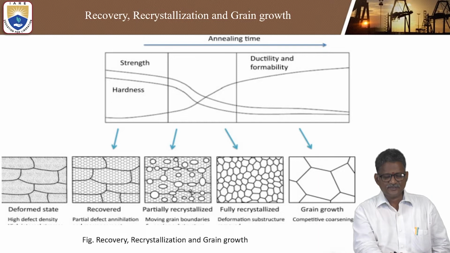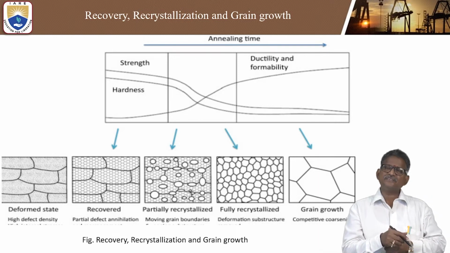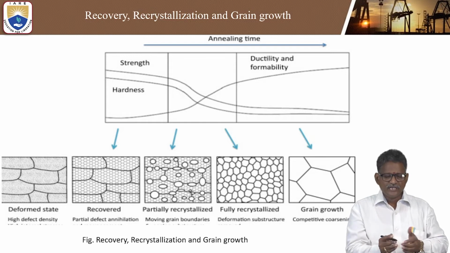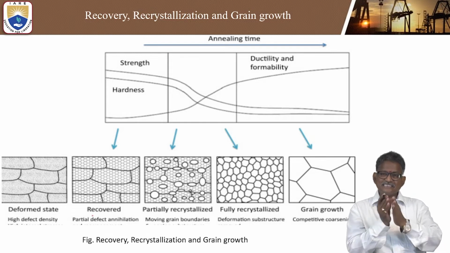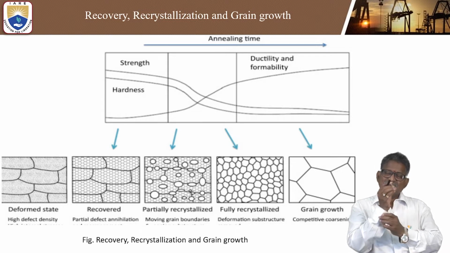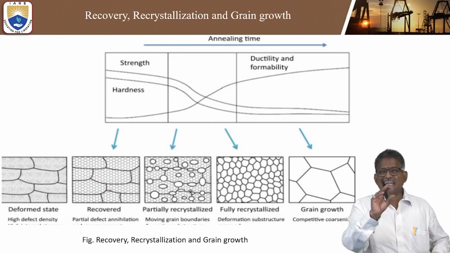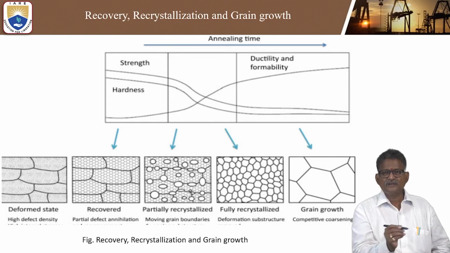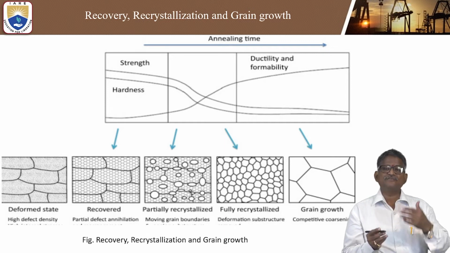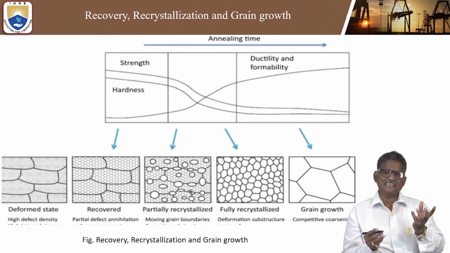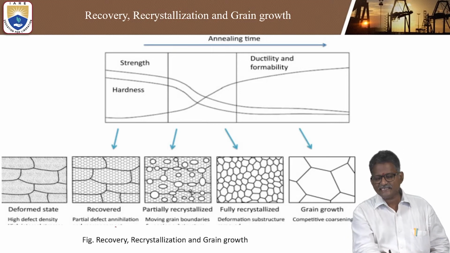The first is the deformed state. By applying pressure or load, it deforms, and in the recovered state some internal stresses are relieved. We can see a small net shape, and there is a partial defect annihilation. We call it annihilation.